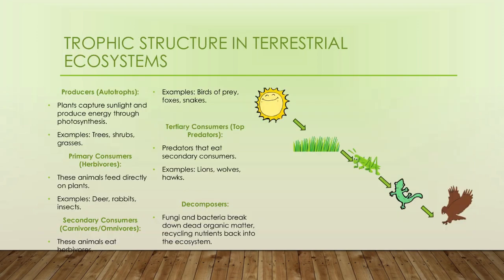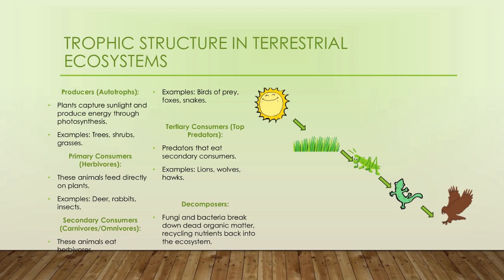In this slide, we can clearly see what is happening in the terrestrial ecosystem. Producers are also called autotrophs. These plants capture sunlight and produce energy through photosynthesis, for example trees. The trees or grasses are eaten by herbivores such as deer, rabbits, or insects, and these are eaten by secondary consumers such as birds of prey, foxes, or snakes.